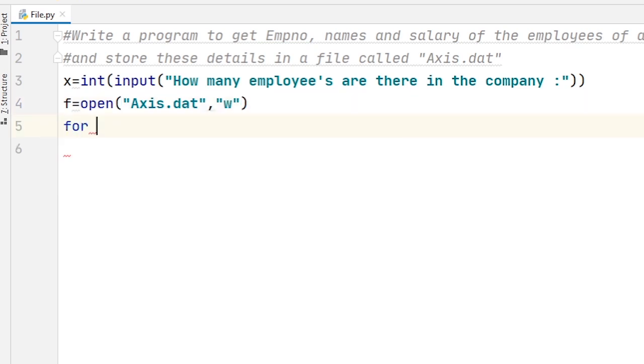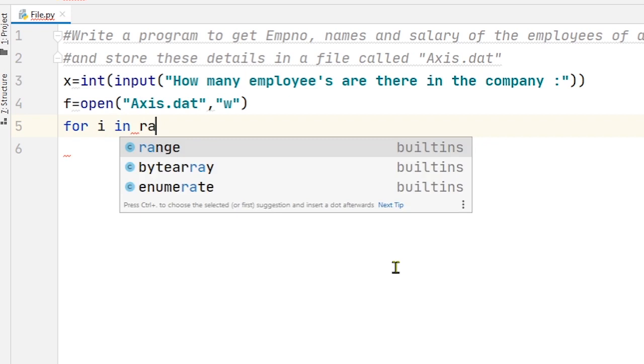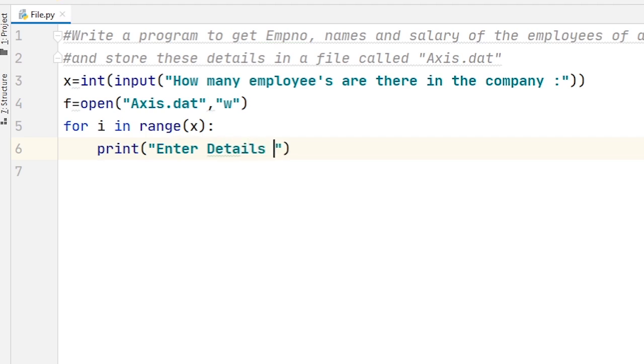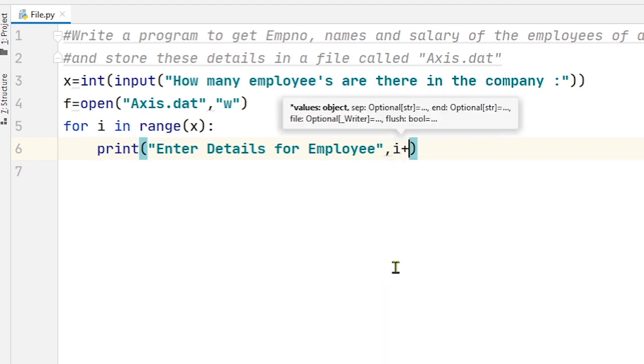Then for i in range x. The next statement is print, enter details for employee i plus 1.